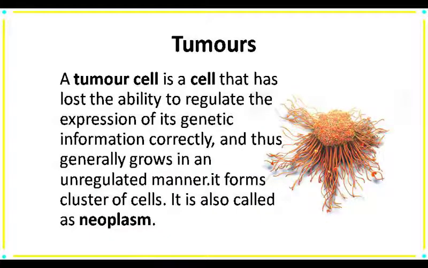Now we come to a new term, that is tumor. The uncontrolled mitotic division is due to loss of regulation in the growth of the cells, and the cells grow in an uncontrolled manner and form a cluster of mass, and that cluster of mass is called a tumor.